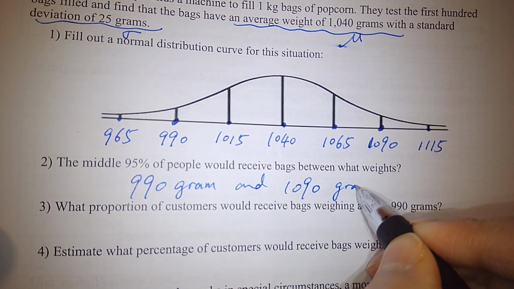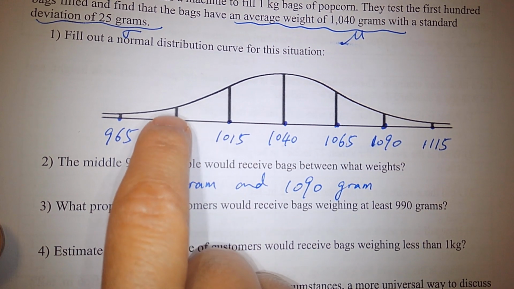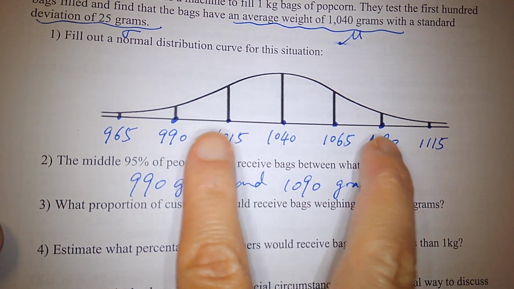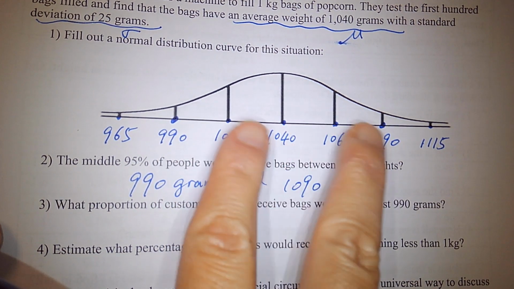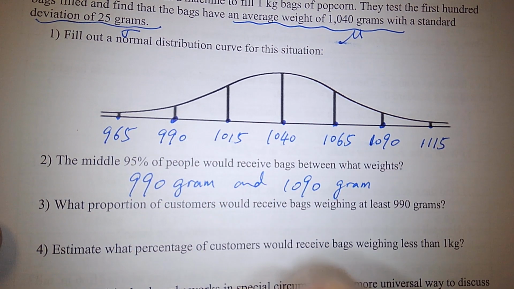You agree with this? Because one of these values is 2 standard deviations below and the other is 2 standard deviations above.